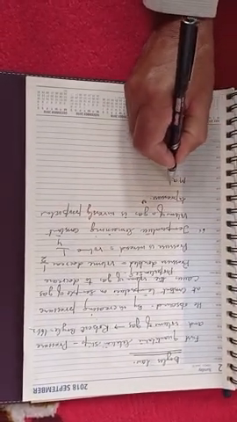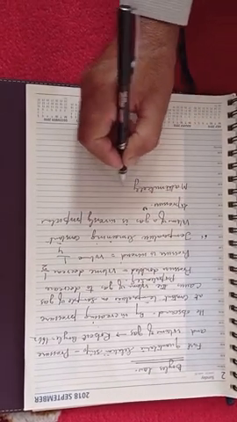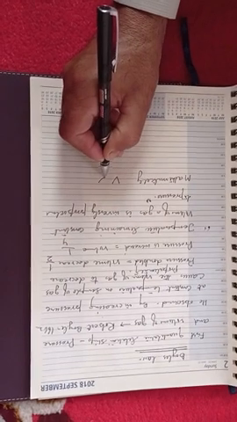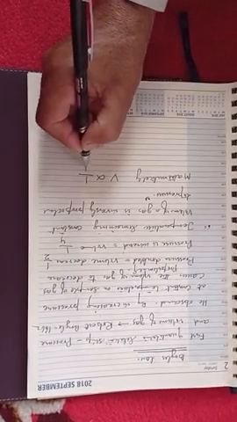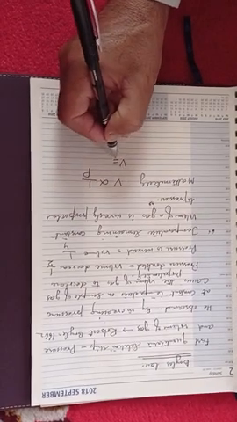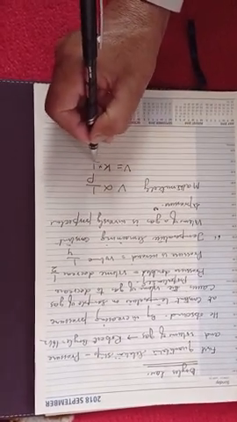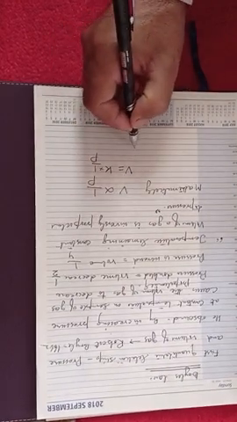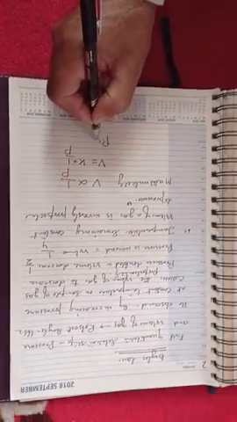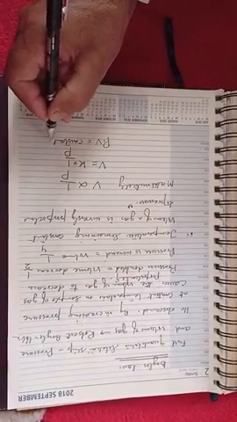Mathematically, volume is inversely proportional to pressure. When I change the proportionality into an equality, V equals k into 1 by P, so P into V is equal to constant k.